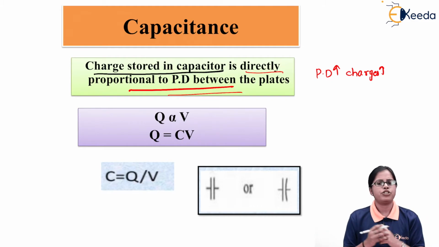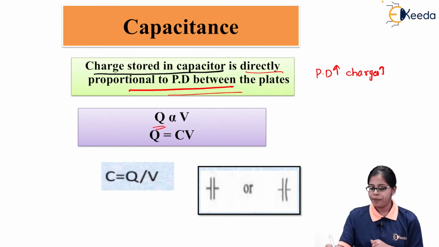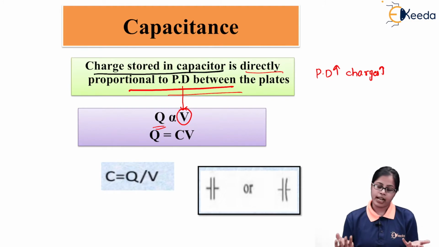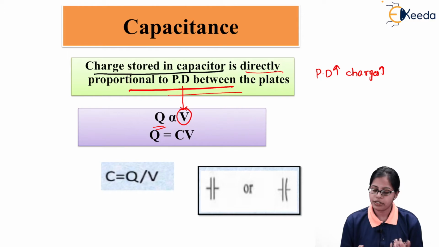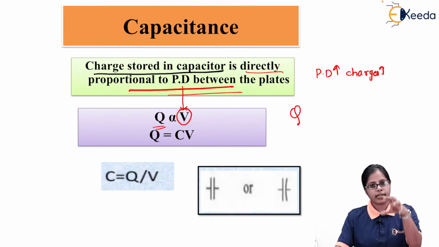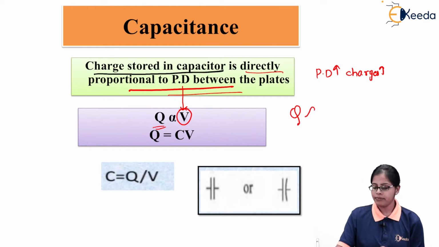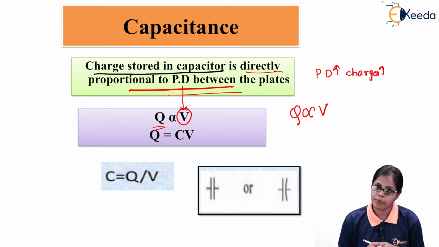Charges are denoted by Q, and the potential difference is denoted by V. As I'm saying, the greater the potential difference, the greater the charges. That means charges stored on the capacitor plates are directly proportional to the potential difference between the plates.